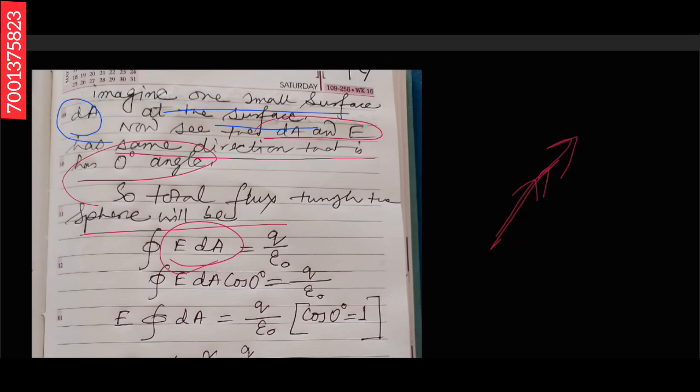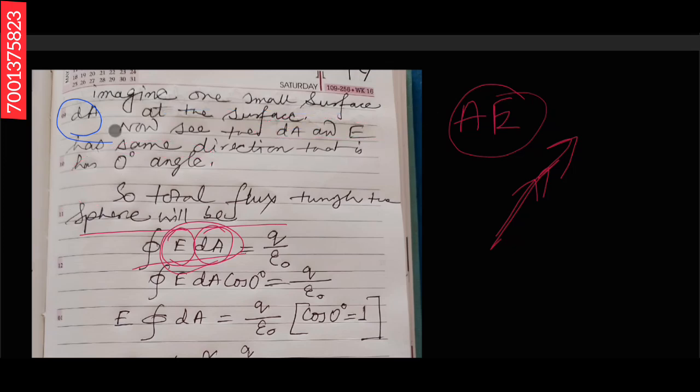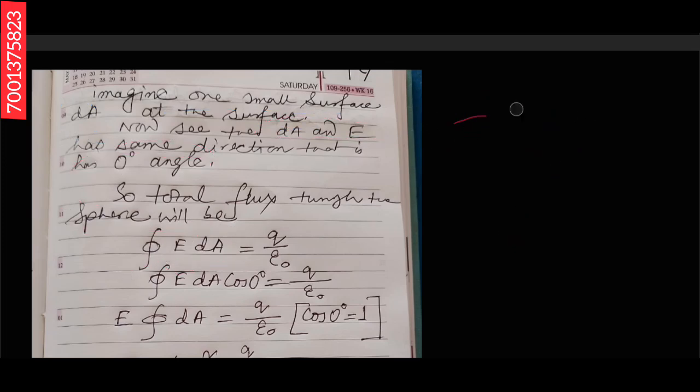Here the small area vector is dA and the field is E, so E into dA gives the total flux.